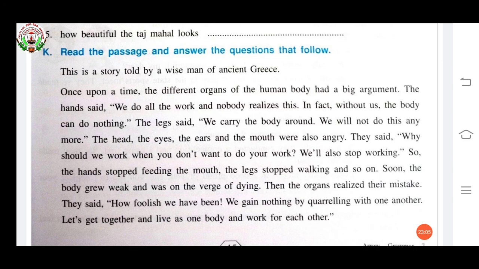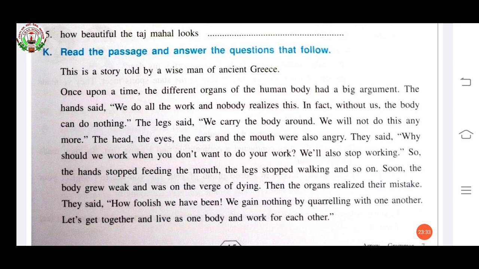"We will stop working." So the hands stop feeding the mouth, the legs stop walking and so on. It's true. Our mind, eyes and ears do the main important things. If they stop, our hands and legs cannot move.